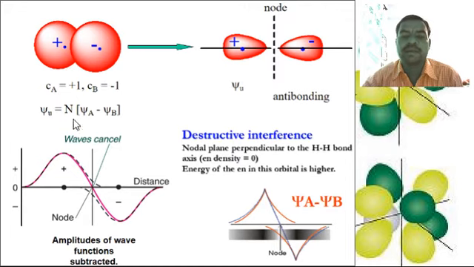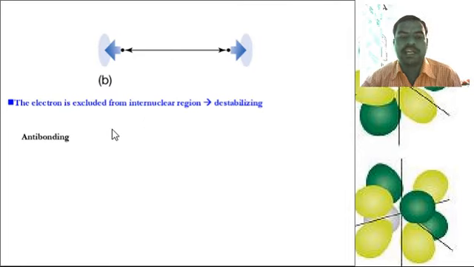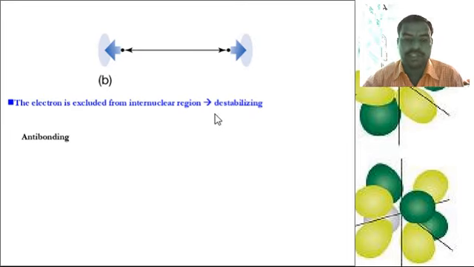This diagram shows the antibonding molecular orbital. Here the electron is excluded from the internuclear region, which is destabilizing, meaning the electron cannot be stable. That is the meaning of the antibonding molecular orbital.